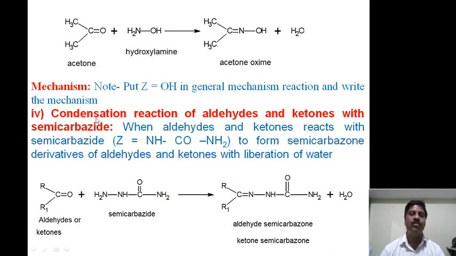Now come to the fourth one, the condensation reaction of aldehydes and ketones with semicarbazide. When aldehydes and ketones react with semicarbazide, where Z is equal to NHCONH2, they form semicarbazone derivatives of aldehydes and ketones with liberation of water. You simply put the Z value as NHCONH2. This is called semicarbazide. It is also related to urea; the amino urea derivative is nothing but semicarbazide.